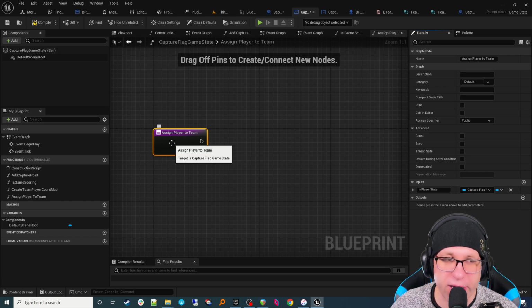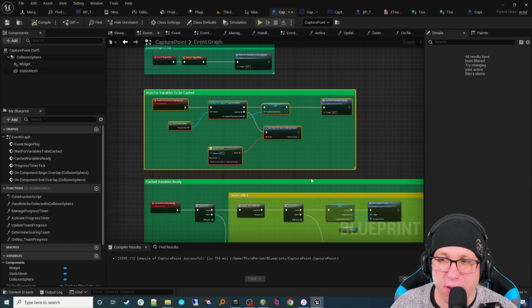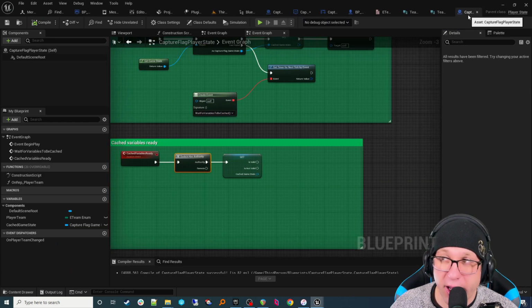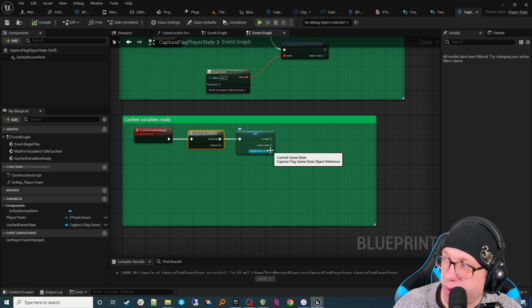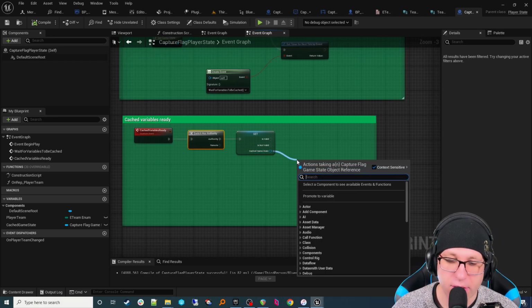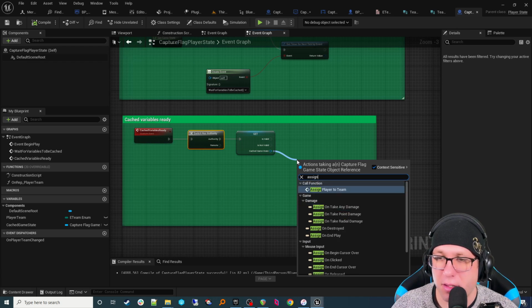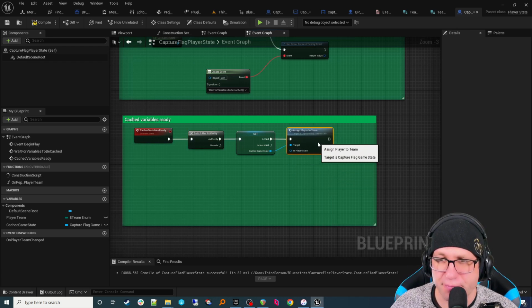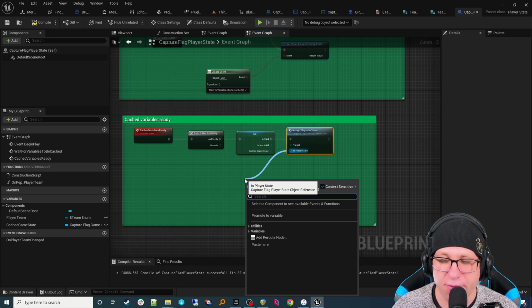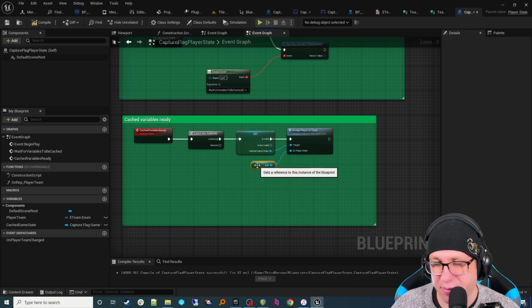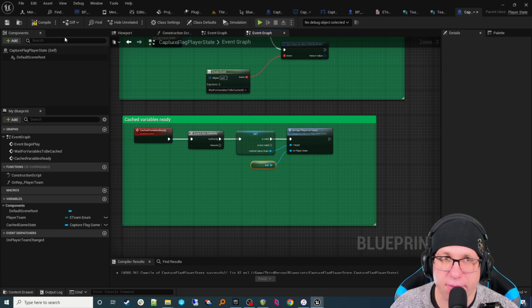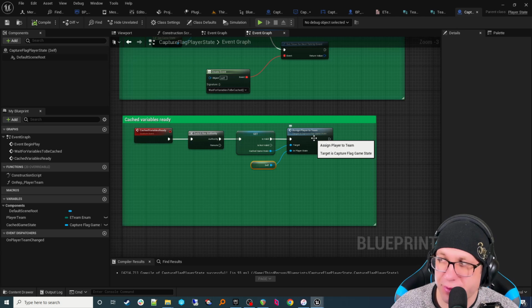And just so I don't forget, like I said, it's very common to forget these things. Come over to our player state, and then we're going to go from here, and we're going to call that function assign player to team, and we're going to send our self to it. So over here, reference to self, you could type in self, you could say this, whatever. Same thing. All right, so we're going to assign our self to the team.